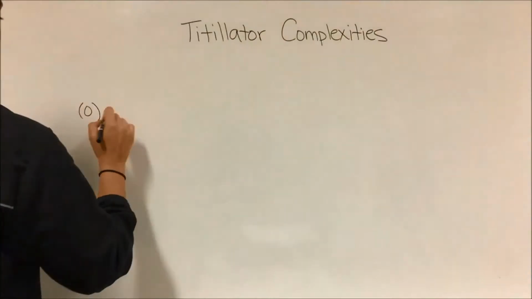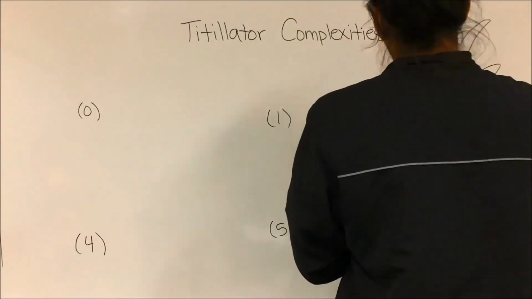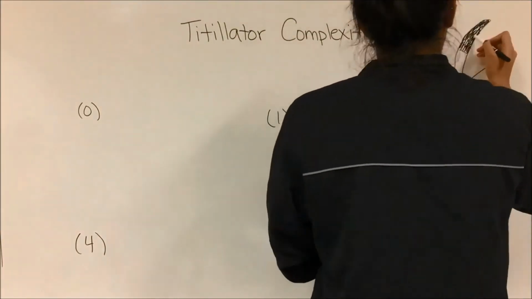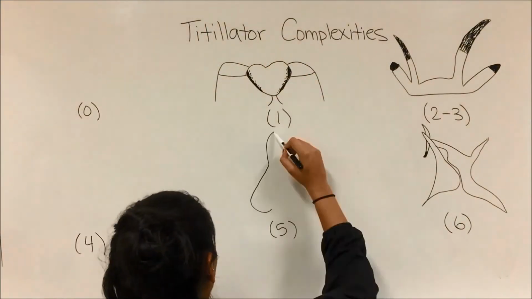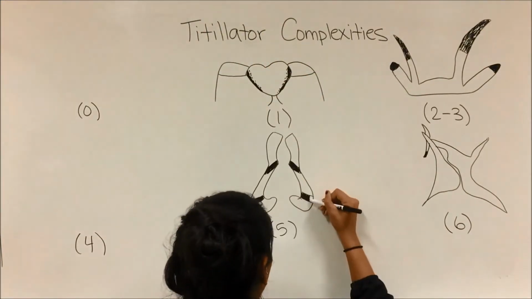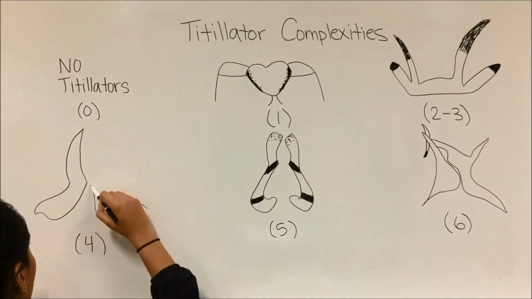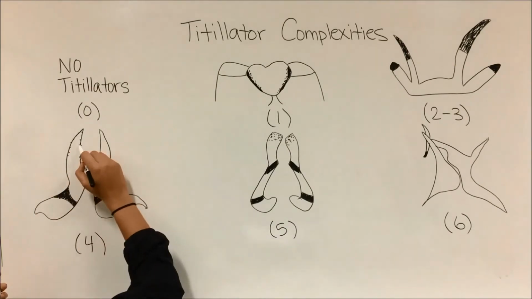The second set of data that scientists retrieved was morphological data. This data was the different titillator complexities. The classification of each type of titillator was ranked based on complexity, with 0 being not having a titillator at all, and 6 being the most complex titillator.